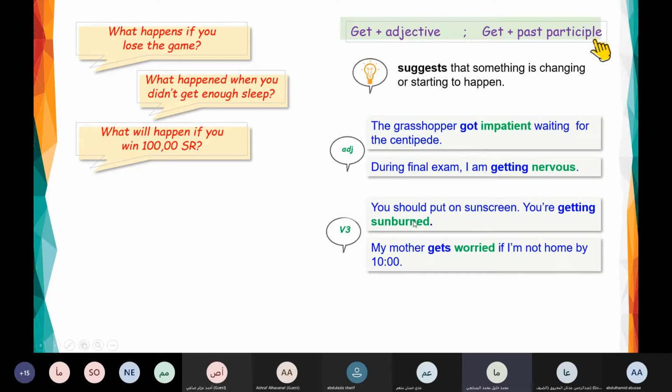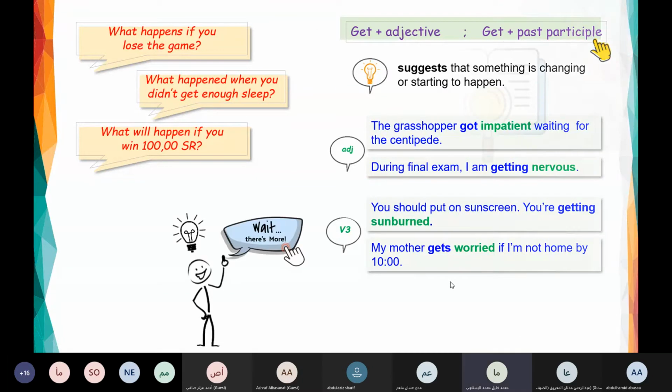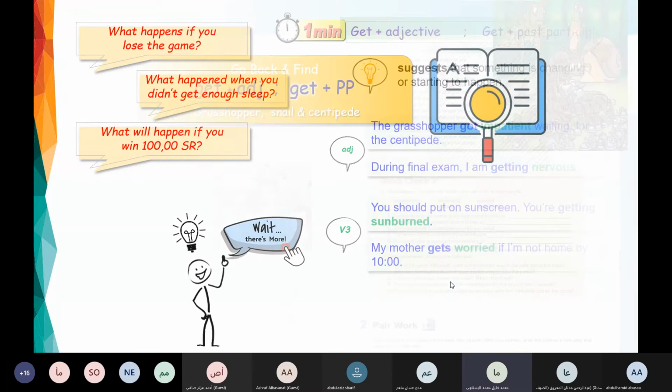Then we use this rule to show that something is changing or starting to happen. Also, you have to take into consideration the tenses: the simple present, present progressive, simple past, and so on. So this is the rule.